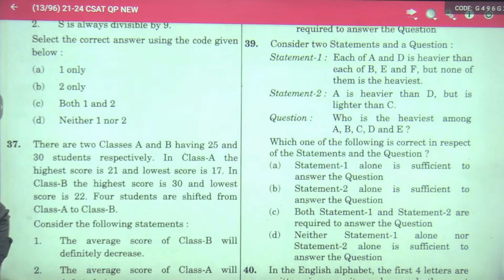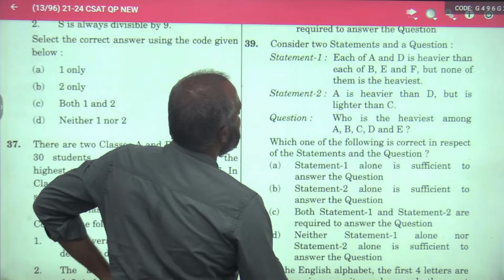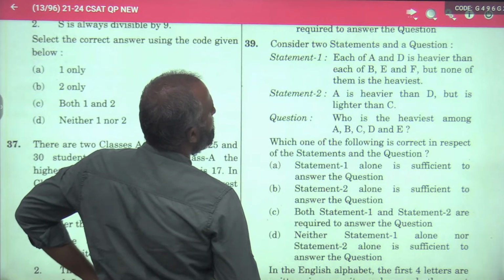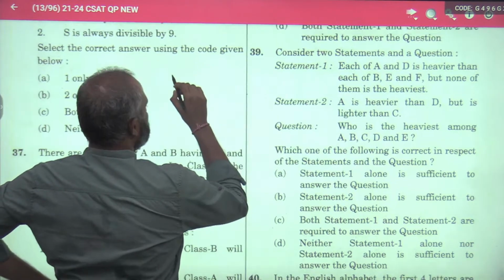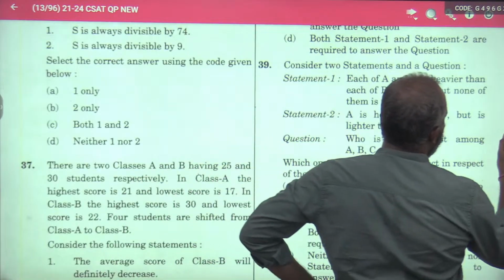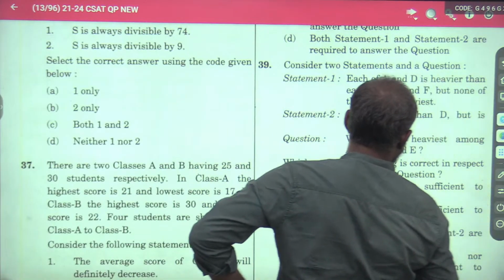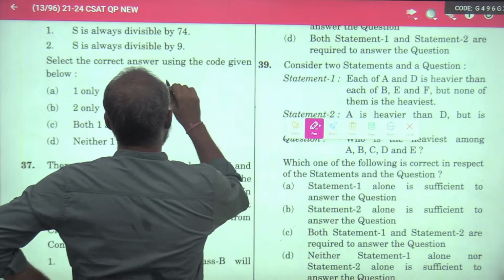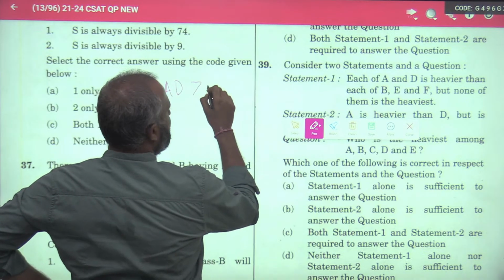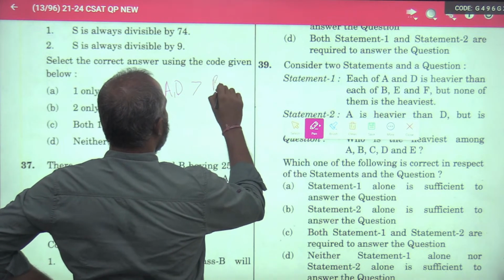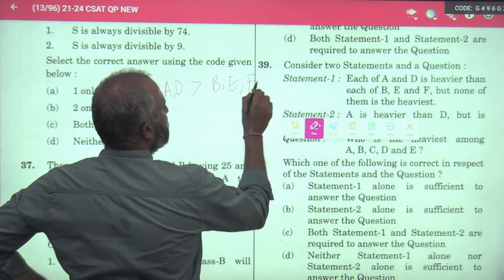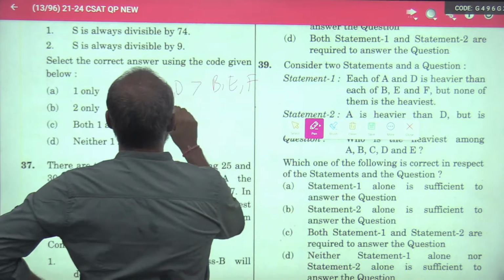Statement 1: each of A and D is heavier than each of B, E and F, but none of them is heaviest.